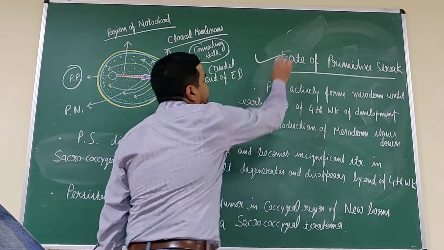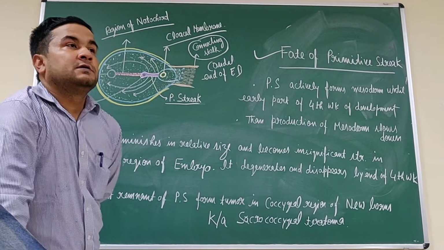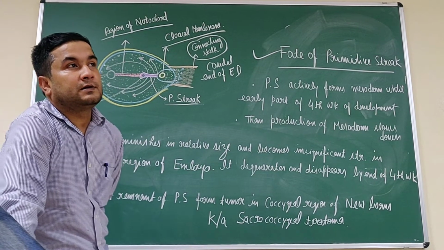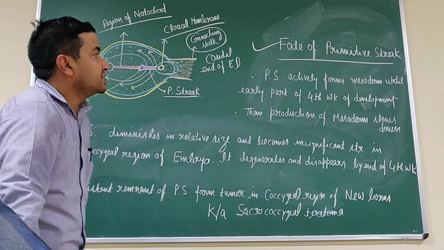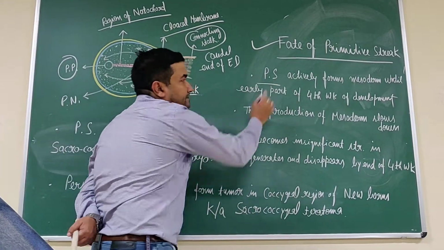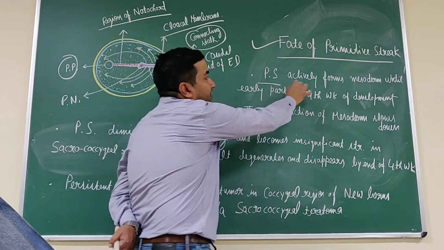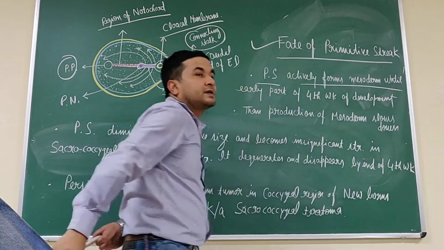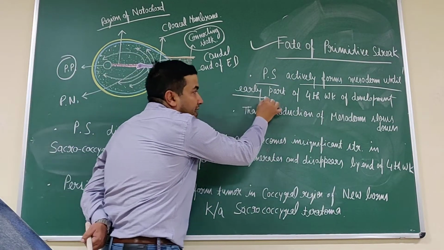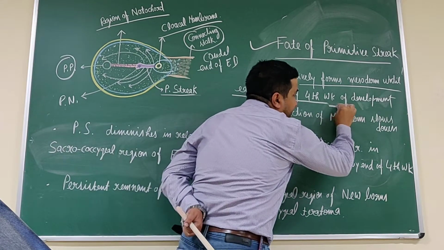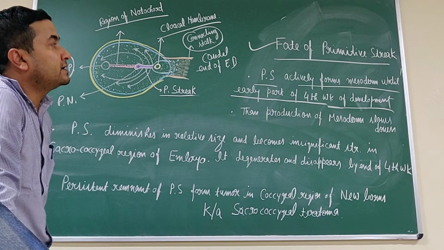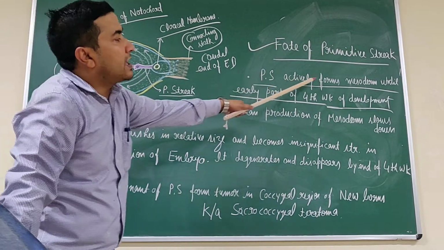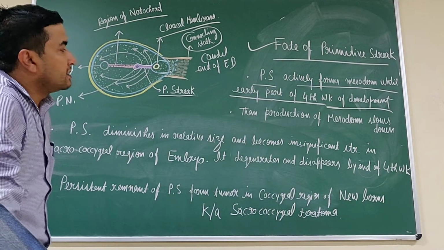Now the fate of the primitive streak. Ultimately, what happens to it? This primitive streak actively forms the mesoderm until the early part of the fourth week of development.